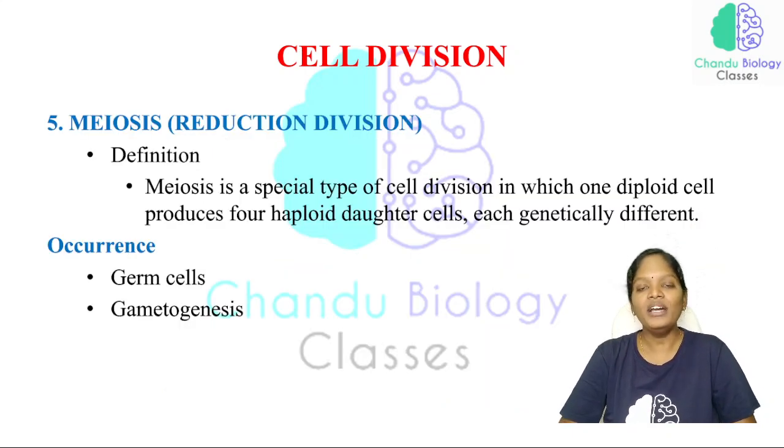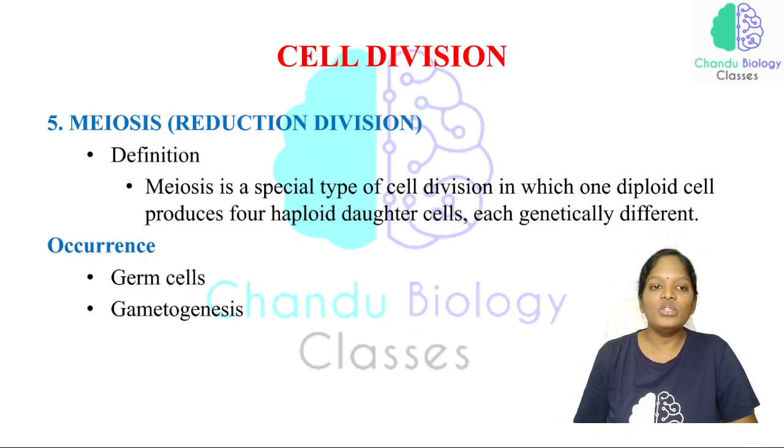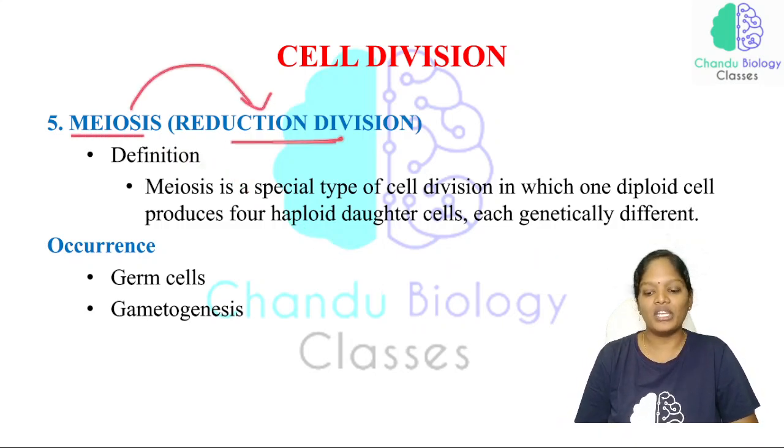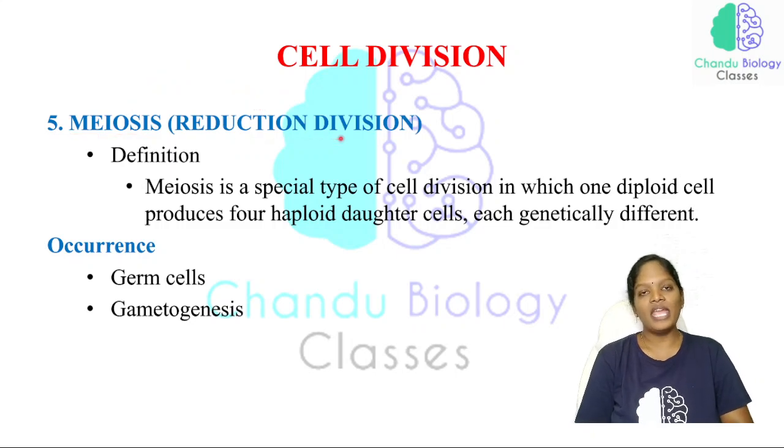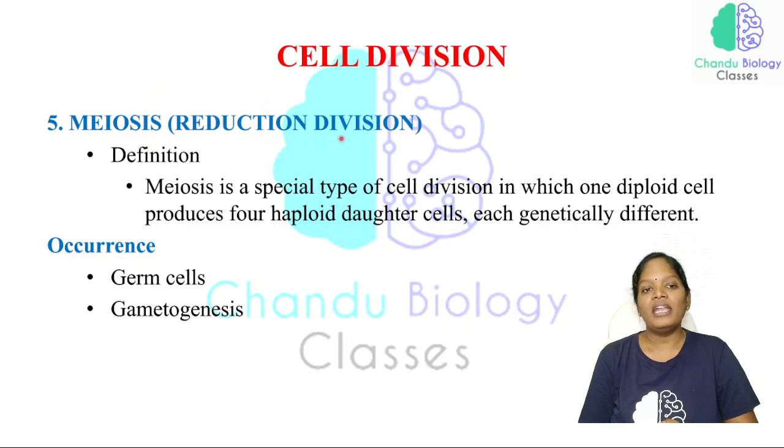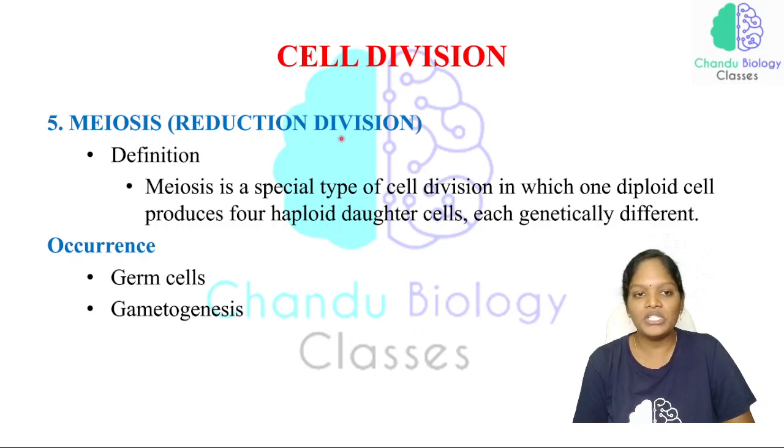Now coming to the meiotic cell division. This meiotic cell division is also called a reduction division. See what we have discussed, the amitotic division is also called the direct cell division, and the mitotic cell division is also called an equational division. Why? Because the chromosomal number in the mother cell has been divided properly. The same number is seen in each of the daughter cells. So that is why it is also called an equational division.